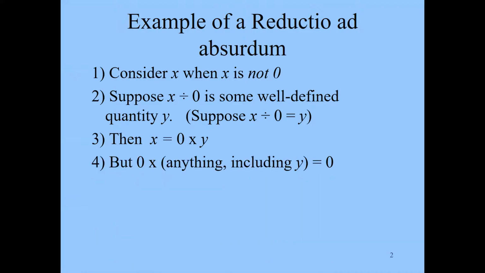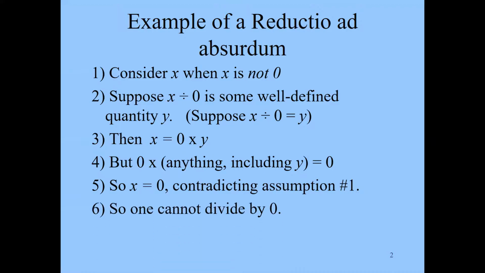And it's a principle of multiplication that 0 times anything, including y, equals 0. But that means that x equals 0. But remember, we started with the parameter that x is not 0. So 5 contradicts number 1. The supposition has led to a contradiction, and that means one cannot divide by 0. So we suppose the opposite of what we want to prove. In this case, we suppose you can divide by 0, and we prove that you cannot divide by 0.